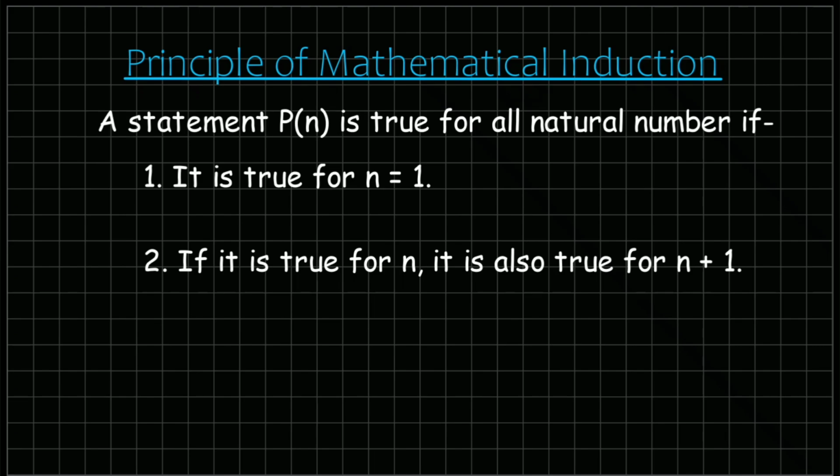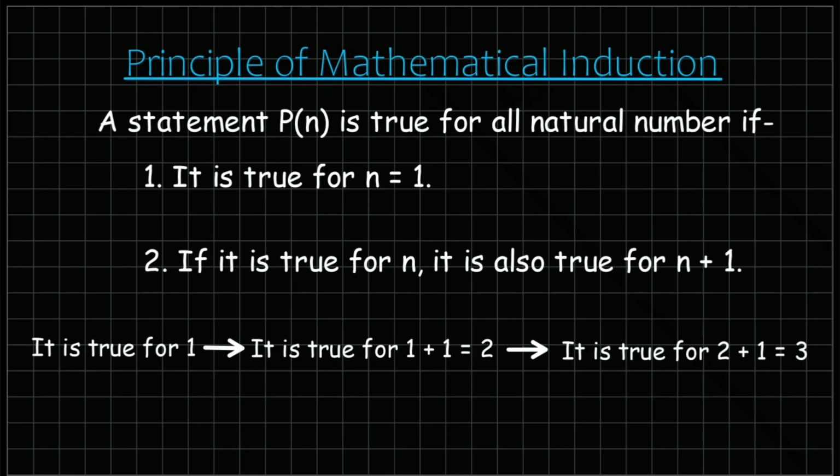It is easy to see why it works. Let's say we proved that a particular statement is true for n equal 1, and we also proved that if it is true for n, it is also true for the next integer n plus 1. Combining these 2 steps, we get that the statement is true for 1 plus 1 or 2. Similarly, it is true for 2 plus 1 or 3. By similar reasoning, it is true for 4, 5 and so on. So it is true for any natural number.